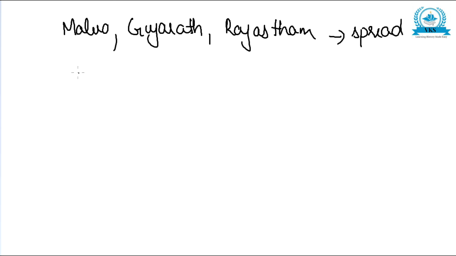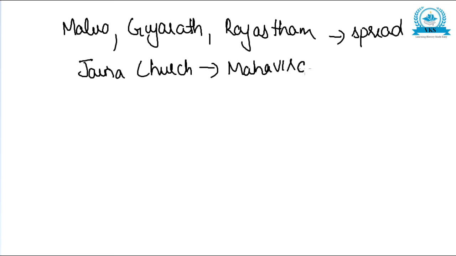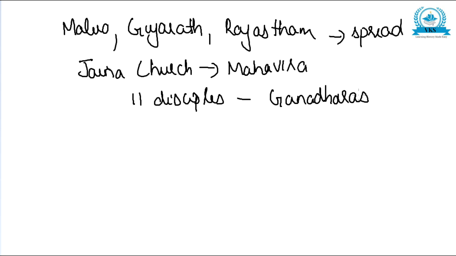Mahavira himself founded the Jaina church. He had 11 ardent disciples, who were called Ganadharas, that is, heads of schools. Now let us see the contributions of Jainism.